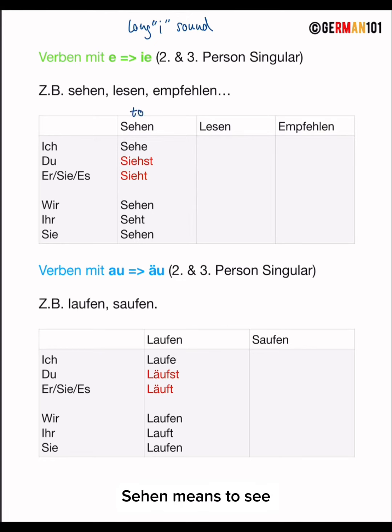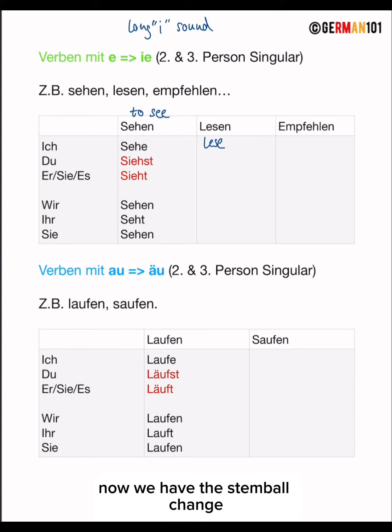Sehen means to see. And here we conjugate it like this. Ich sehe, du siehst. Er, sie, es sieht. Wir sehen, ihr seht und sie sehen. Perfect. Let's do the same with lesen. Lesen. Ich lese. Perfect. Then du, now we have the stem vowel change. Du liest. Perfect. Er, sie, es liest. And wir lesen, ihr lest und sie.